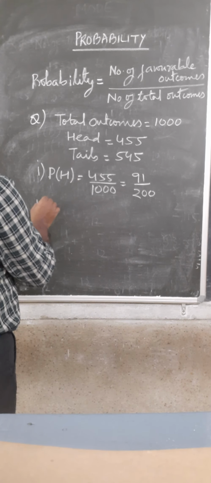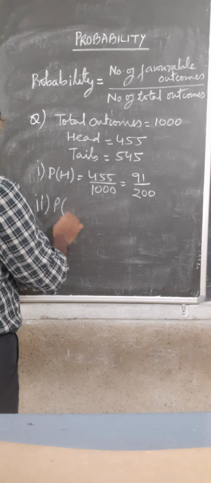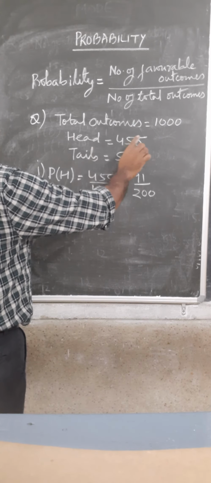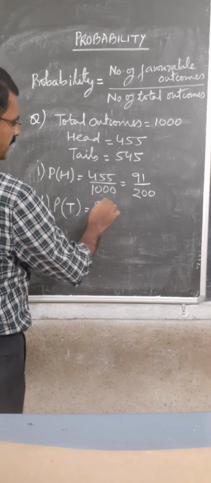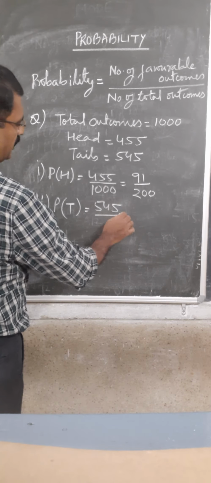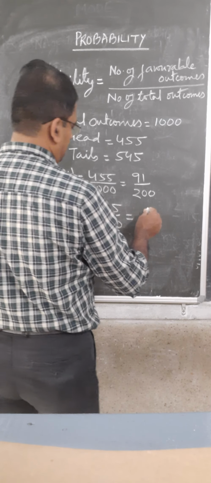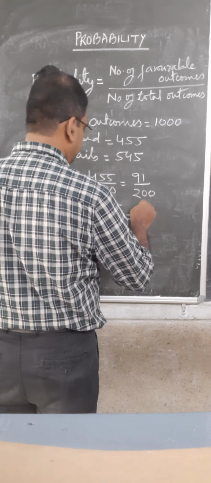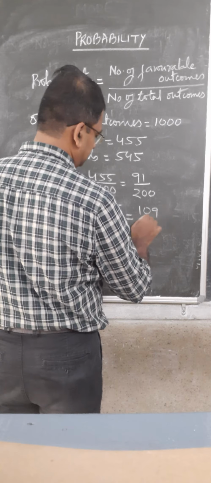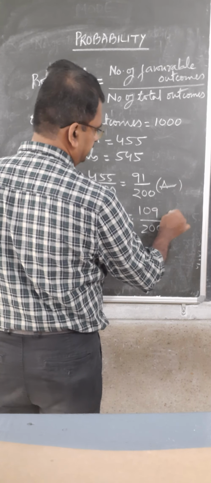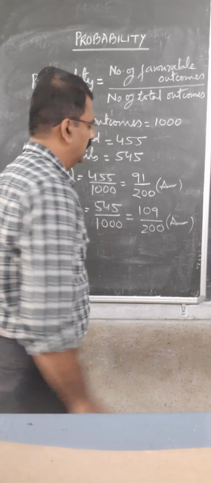Now the second part, the probability of tails. The number of favorable outcomes will be 545 and the number of total outcomes will be 1000. Again you cancel it by 5. 109 upon 200.